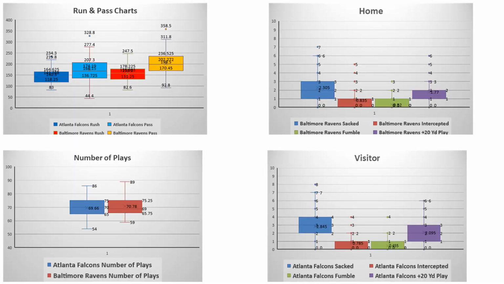Then when I look at the run pass chart, again, these are also really difficult right now, considering that both teams don't have their primary quarterback. I don't think Atlanta really has one, and with Baltimore, I don't know if Lamar Jackson's coming back, so it's really difficult to evaluate these with a backup quarterback in either case. So I tend to look at their running game; they're pretty equal in this particular case.